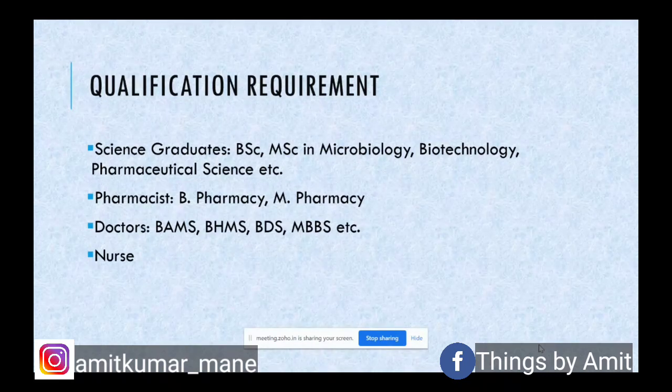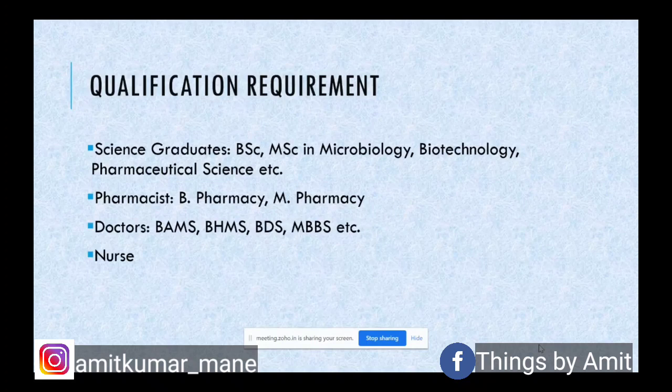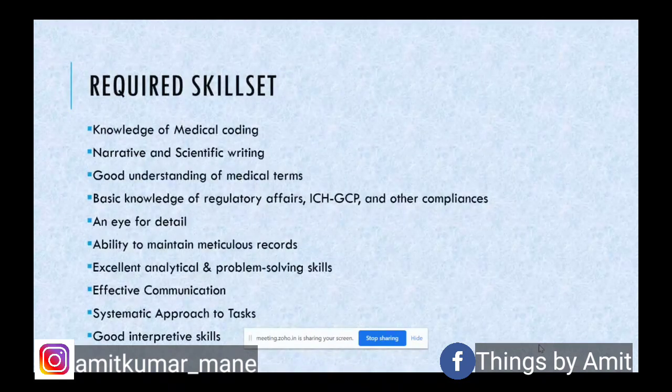pharmacology or biology terms covered. So these are the basic qualification requirements that are being looked at while hiring people within pharmacovigilance. You can consider this to be an opportunity to enter into PV based on your qualification.